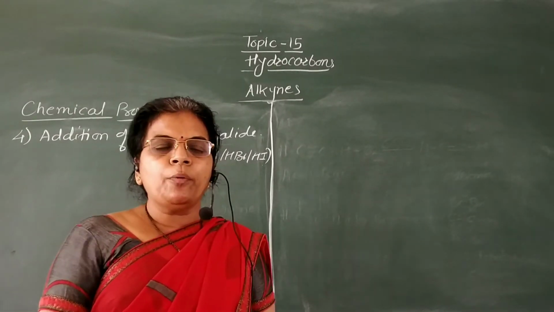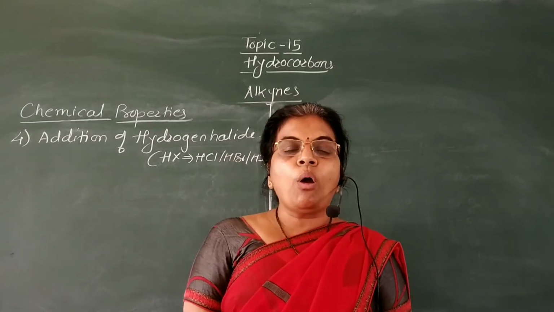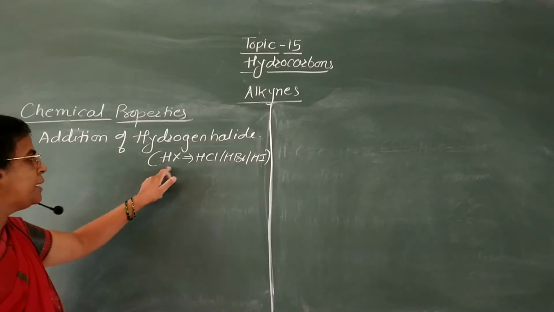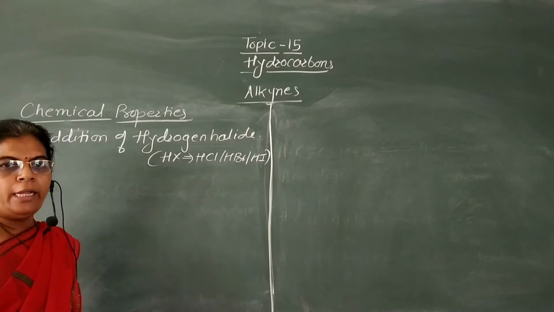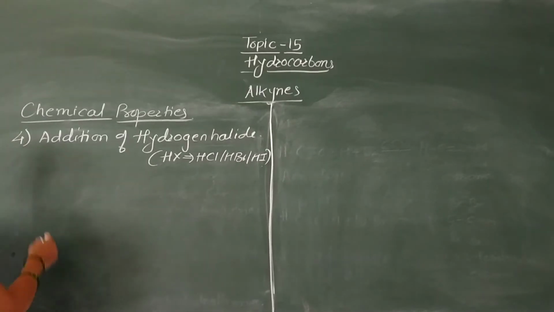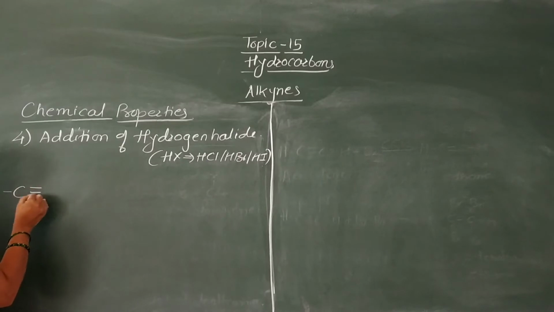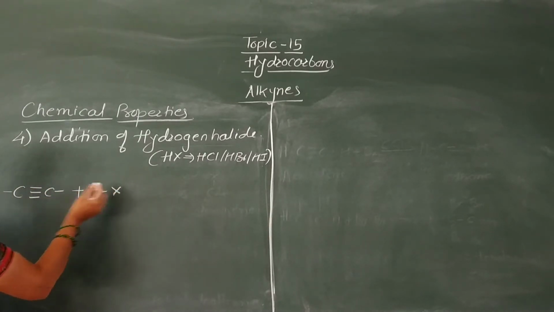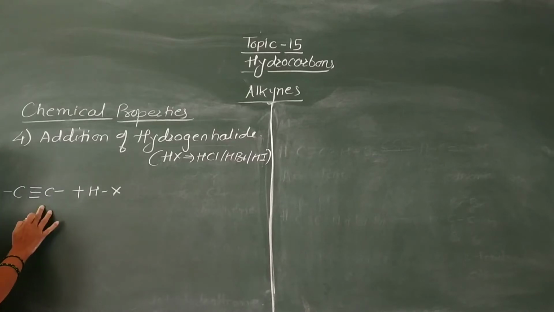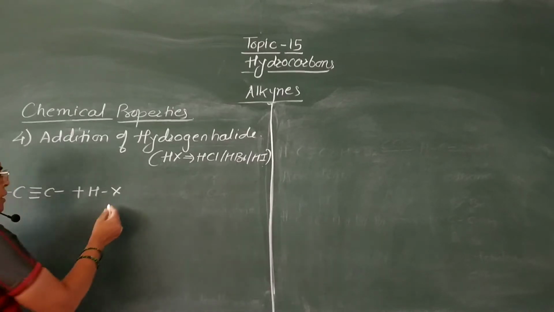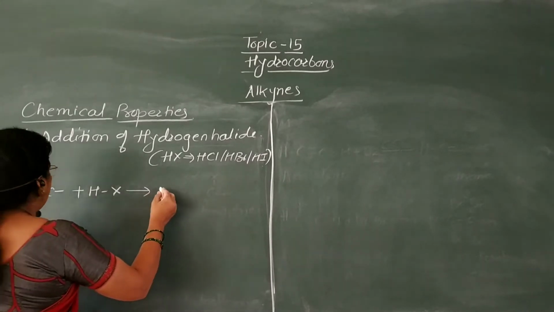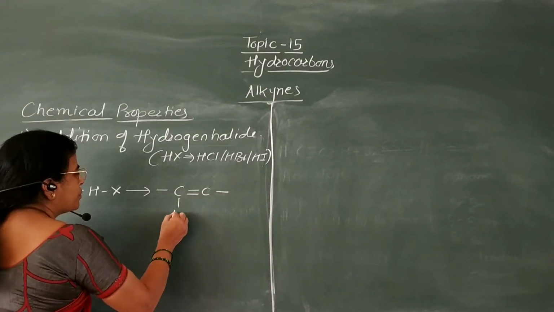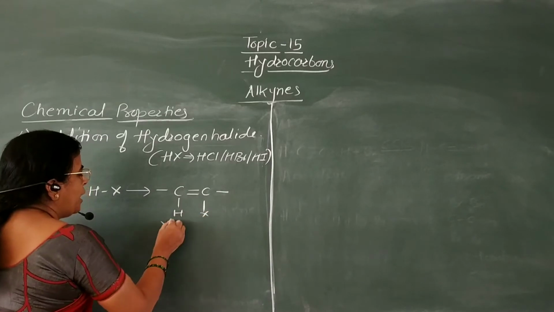Now fourth chemical property of alkyne is addition of hydrogen halide. Now hydrogen halides are nothing but HX, that is HCl, HBr or HI. Now here when alkynes are treated with HX, then addition of this HX takes place across the triple bond of this alkyne to form this vinyl halide.